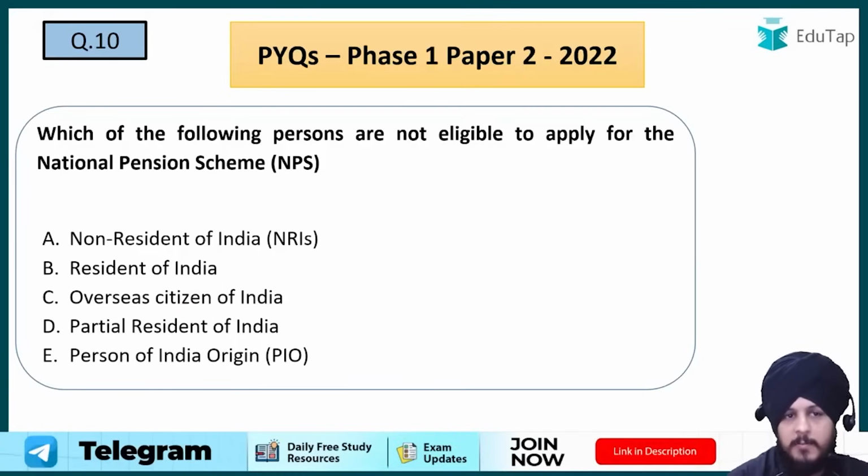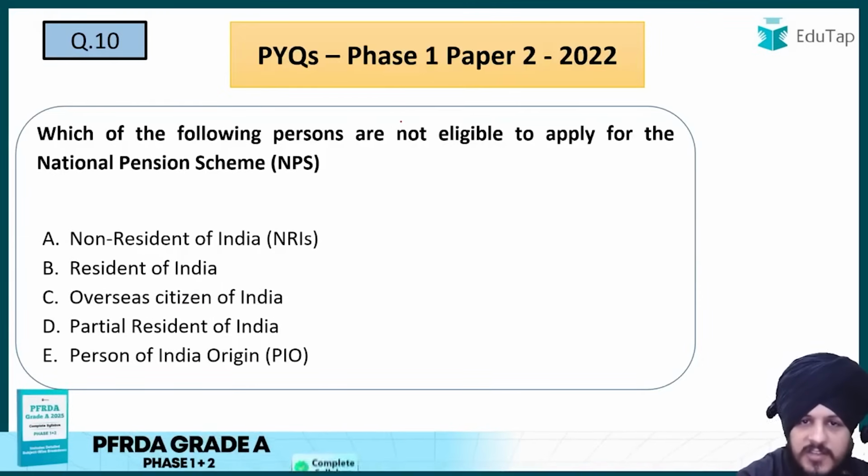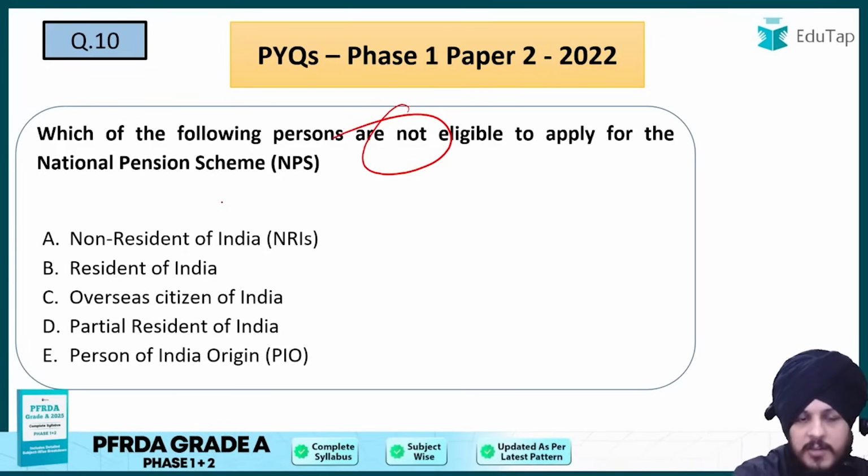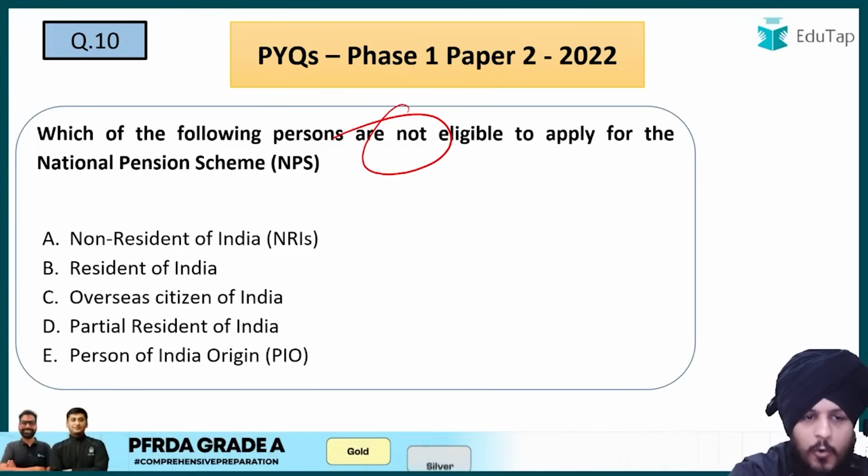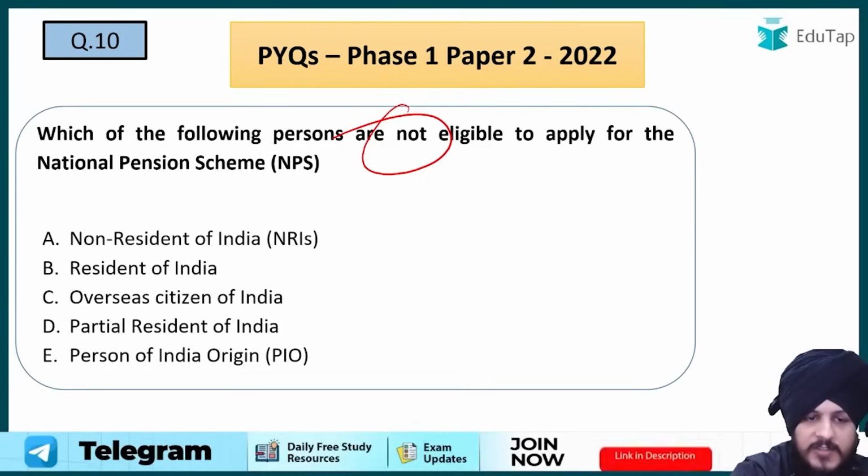Now question number 10, which of the following persons are not eligible? Question says which are not eligible to apply for the national pension scheme. Option A, NRI. Option B, resident of India. Option C, overseas, right? So option C is going to be overseas. Option D, partial resident of India. And option E, persons of Indian or a person of Indian origin.